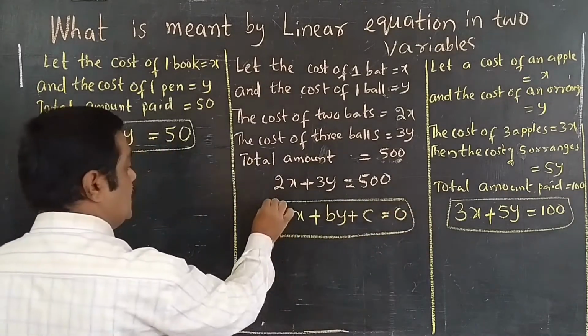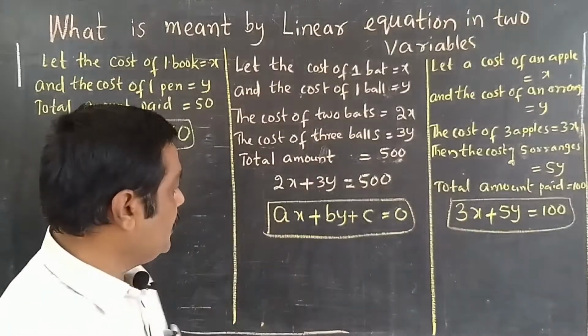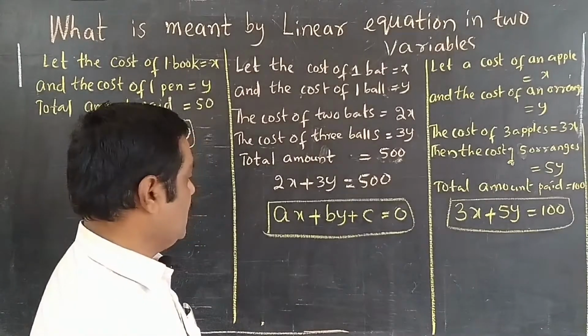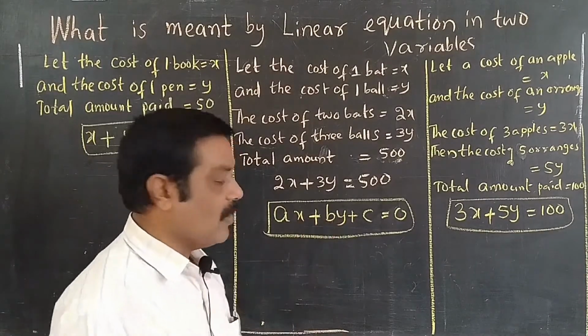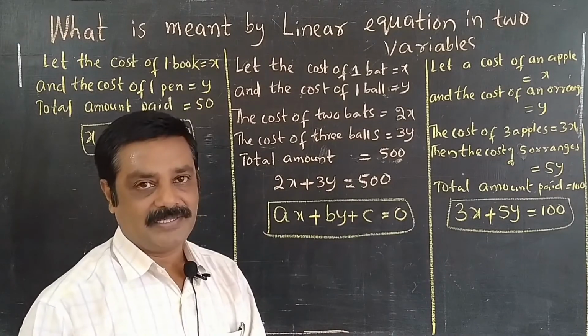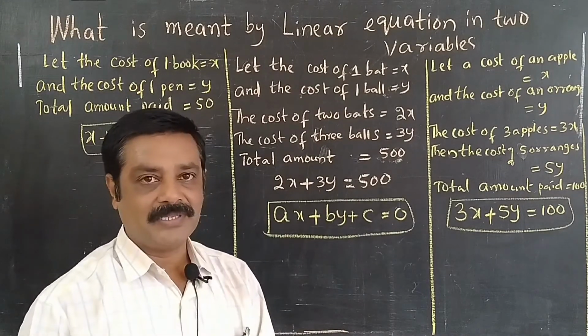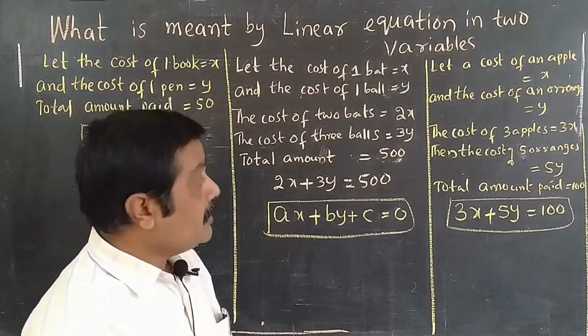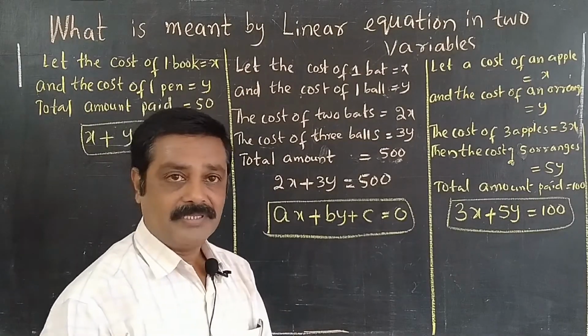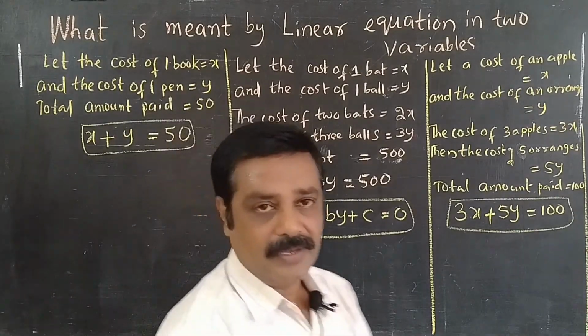This is called the general form of a linear equation in two variables. Here the two variables are x and y, which we treat as unknown quantities. Have you understood clearly now? Right. Next.